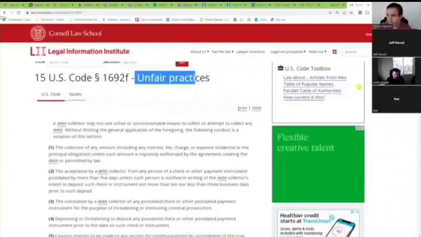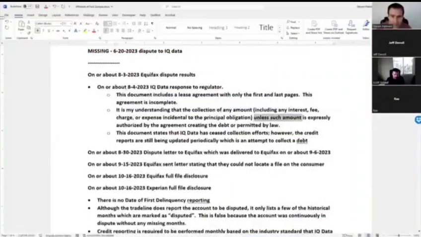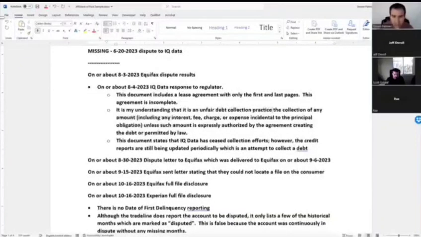So, okay, it is unfair practice. That's the word we're looking for. Okay. So it is my understanding that it is an unfair debt collection practice for the collection of any amount. And again, you can maybe rewrite it to collect.